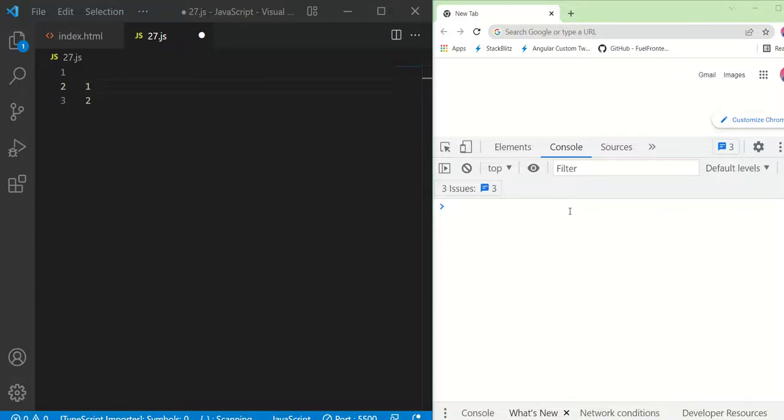Let's try to understand what the promise is and in what scenario we will use the promise in JavaScript. Let's consider one scenario. Suppose in line number 1 you are calling an API, and after the API call you will get data, and that data you want to consume in line number 2. Without getting the data you cannot do the operation in line number 2 because it depends upon the data. So in that scenario, what will you do?